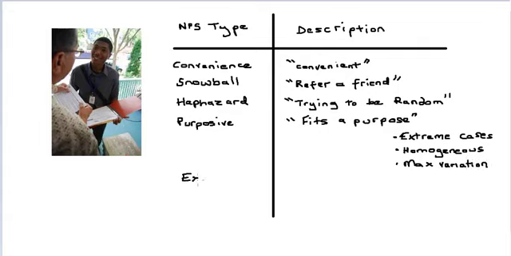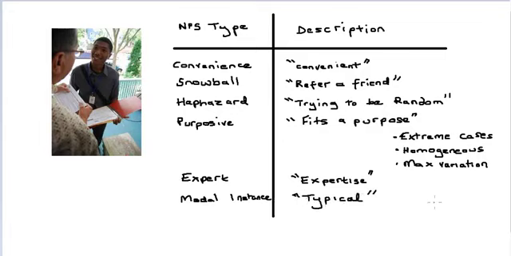In expert sampling, you draw the sample from a list of experts in the field. In modal instance sampling, the most typical members are chosen from a set. In quota sampling, the groups in the sample, for example, men and women, are proportional to the groups in the population. That's a brief overview of non-probability sampling.